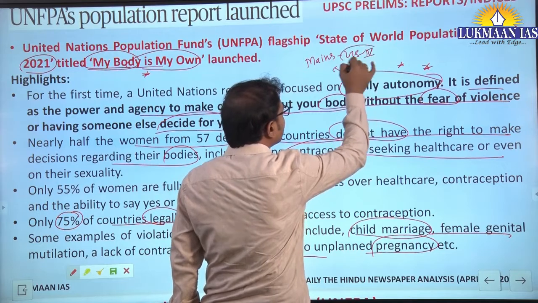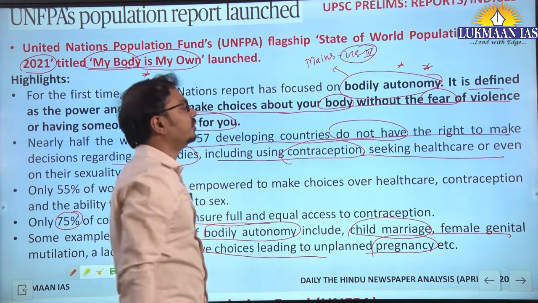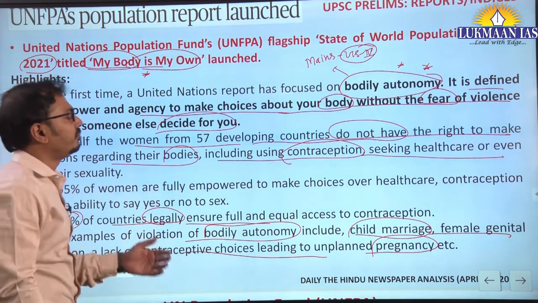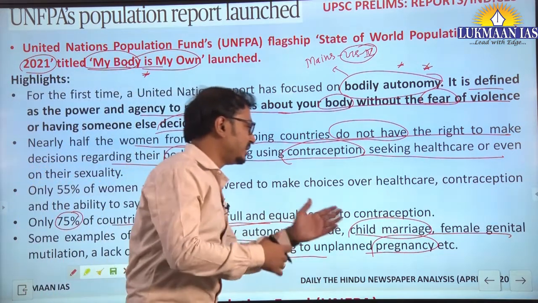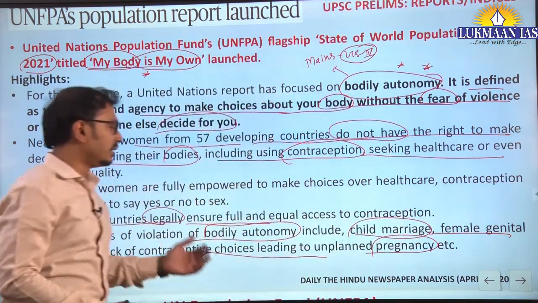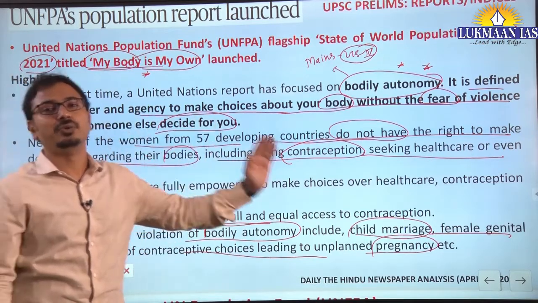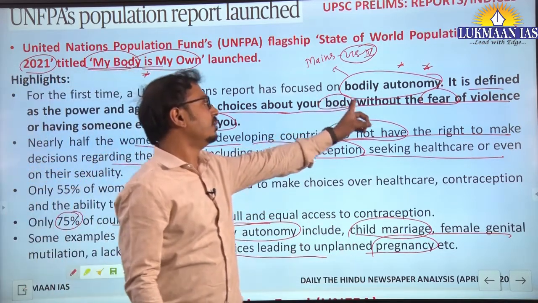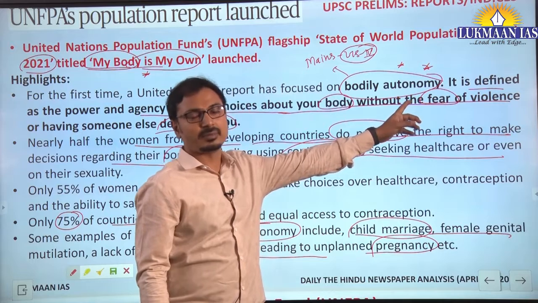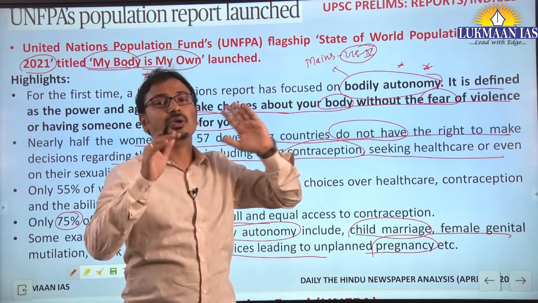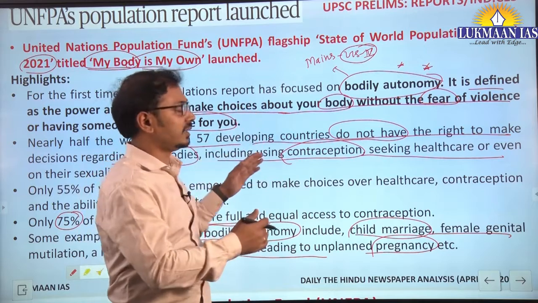Whenever we are talking about human values, or the basic human rights of women being violated, there can be child marriage related or other such women related case studies. In that, the value at stake is that the bodily autonomy of the woman is violated. This is how you need to take input from these articles.